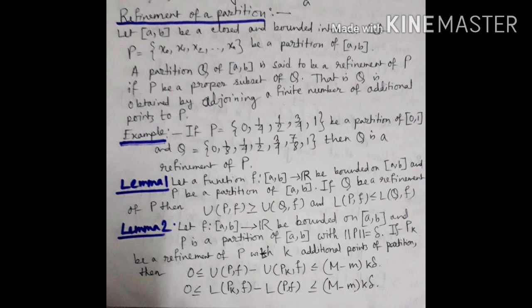We know M is the supremum value in [a, b] and m is the infimum value in [a, b]. U is the upper sum and L is the lower sum. Similarly, 0 ≤ L(Pk,f) − L(P,f) ≤ (M − m) k delta, where M is the supremum value in [a, b] and m is the infimum value in [a, b].